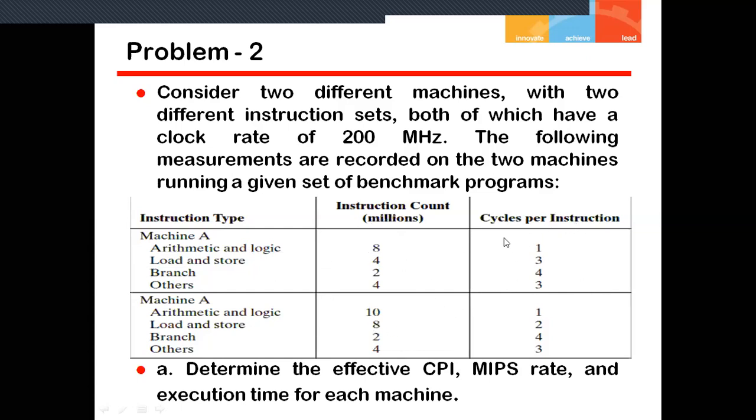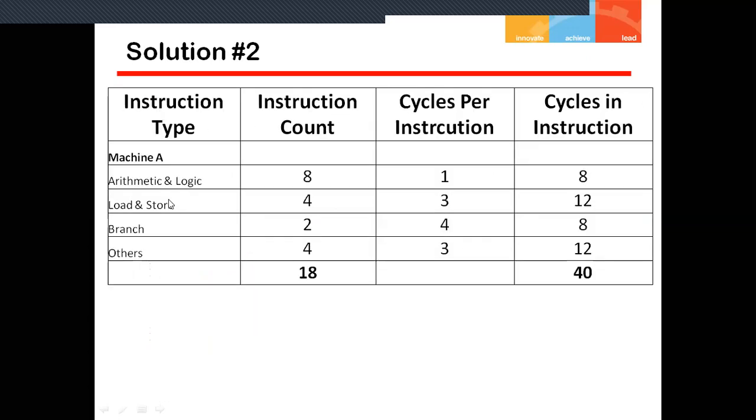So for easiness, I have done it in a different format like this. I can use this table, and for the solution in this table, I have made the instruction types. These are the instruction counts given. These are the cycles per instruction, and in the same table, I have inserted another column which gives me the cycles. Means if I have 8 arithmetic and logic instructions, and each instruction takes one cycle per instruction, then how many total cycles are required for arithmetic and logic instructions? These are 8 multiplied by 1. This gives me 8 cycles in the arithmetic and logic group.